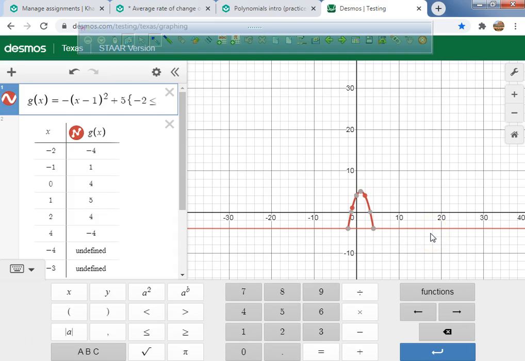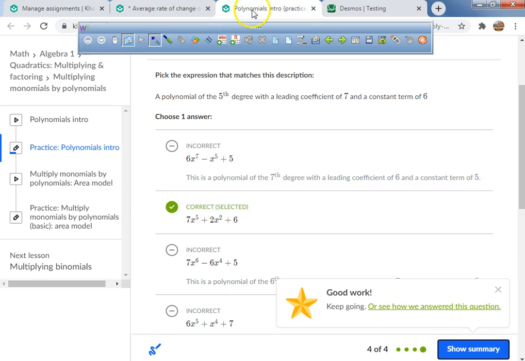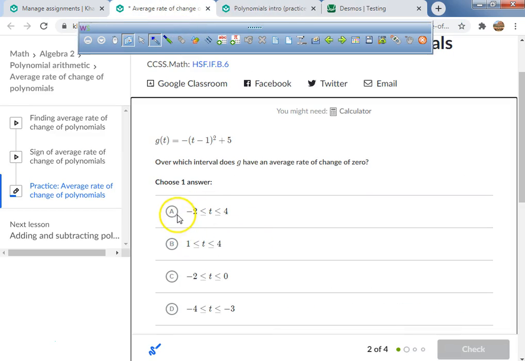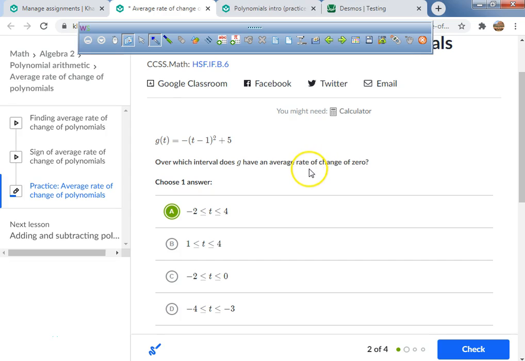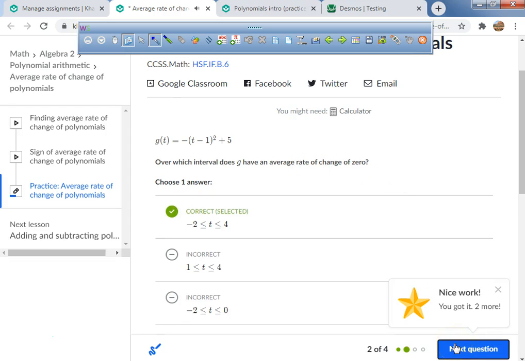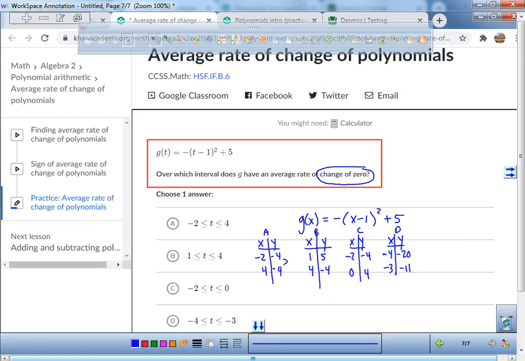slope. So I need you guys to understand, when you see what's the slope of 0, that's what it looks like. So on this particular problem, I want you guys to understand that between here and here, it has an average rate of change of 0. All right? And how could I figure that out by hand? What's the gap between a negative 4 and a negative 4? It's 0. What's the gap between a negative 2 and a 4? Well, that would have to add a 6. Well, what is 0 divided by 6? That's still 0. That's why it's called the change of 0.